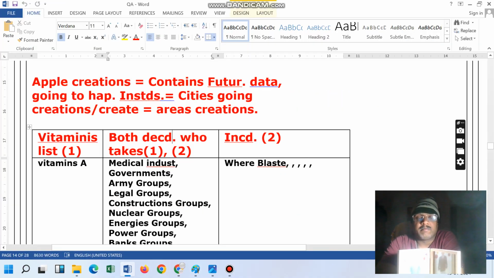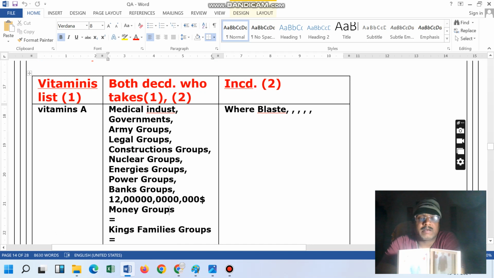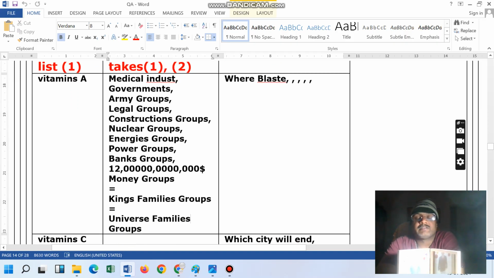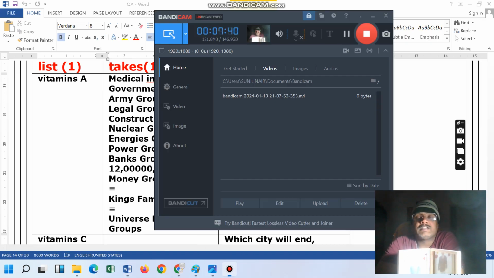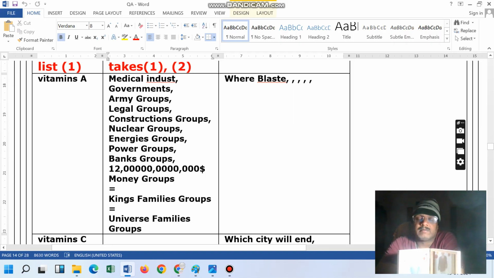The government groups are there. Then the legal groups, construction groups, nuclear groups, energy groups, power company groups, bank groups, money groups, kings' families, and then the universe families are also there. So these are all the groups which help so that war is not going to happen. It is not supposed to happen. War is not supposed to happen. For that, lots of people are there.